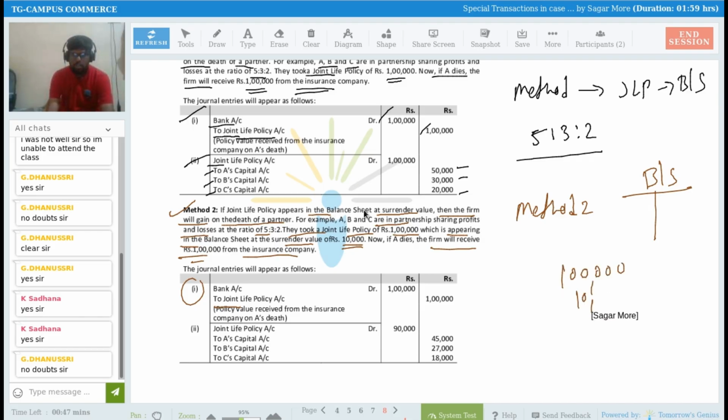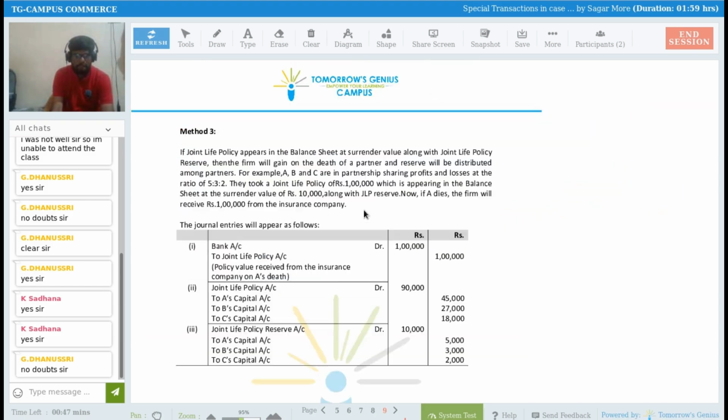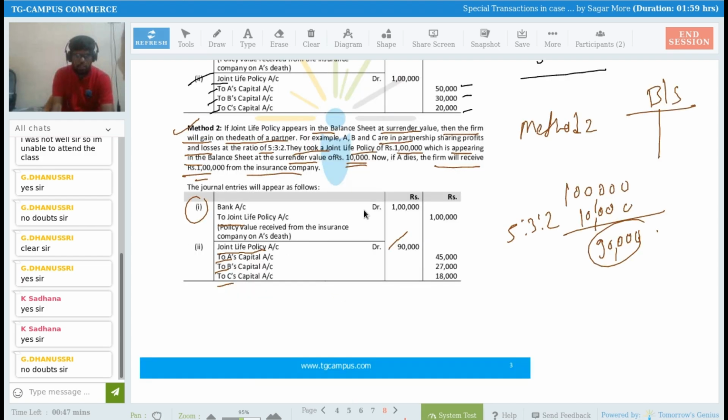So what is the surrender value? So surrender value is 10,000 rupees. So what is the balance? So the balance is 90,000 rupees. So this 90,000 rupees you have to distribute now. Joint life policy account debit 90,000 rupees to A's capital, B's capital, and C's capital, 90,000 rupees in the ratio of 5:3:2. Understood?